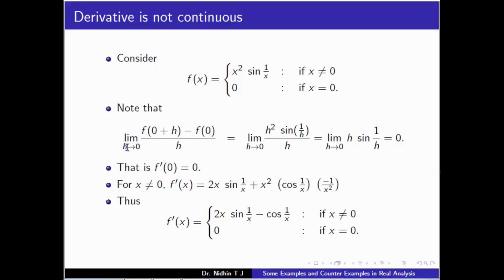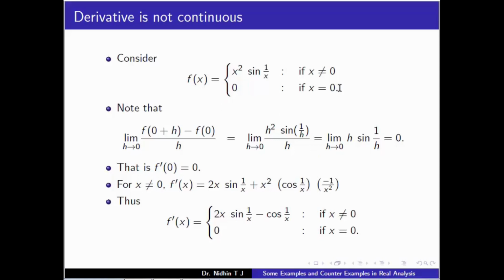So f prime 0 is limit h tends to 0 of f of 0 plus h minus f at 0 by h. f of 0 is 0, and f of h is h square into sin 1 by h. So the numerator is h square sin 1 by h upon h. This h and one of the square will get cancelled. So this equals limit h tending to 0 of h into sin 1 by h. We will see that this limit is equal to 0. So f prime 0 equals 0.